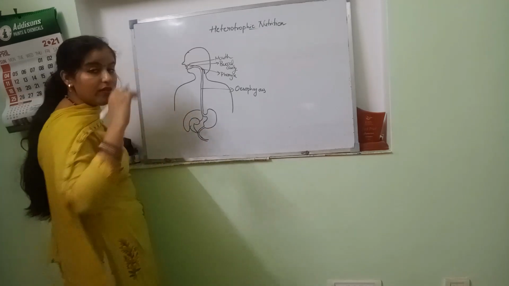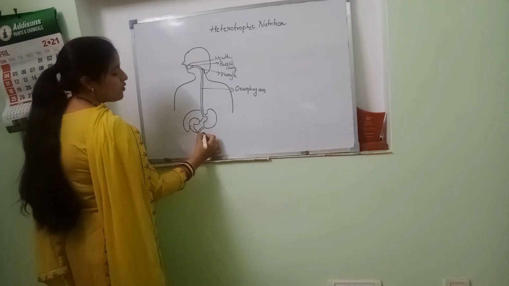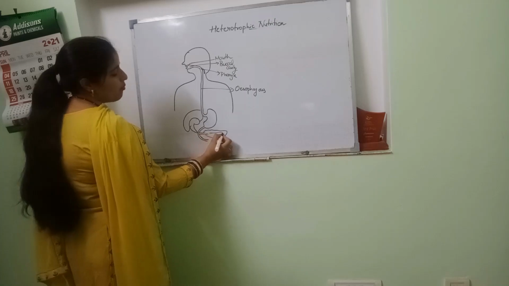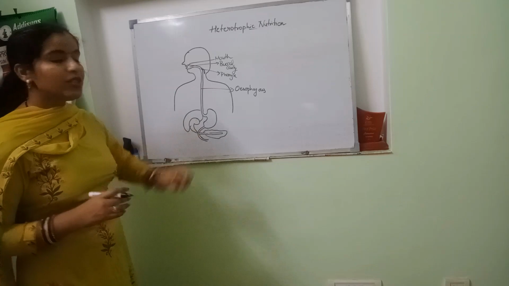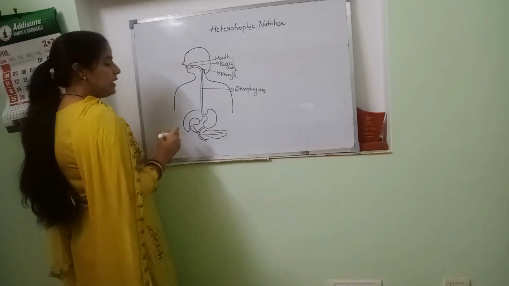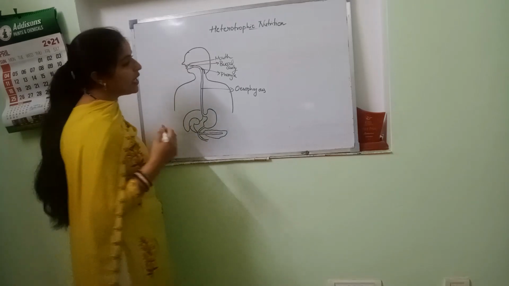And in the folding of the small intestine, we are having a leaf-shaped pancreas. Okay, so these three are glands which are surrounding the stomach and the small intestine. Now let's just see digestion up to here. Then we're going to draw the small and large intestine on the next page.